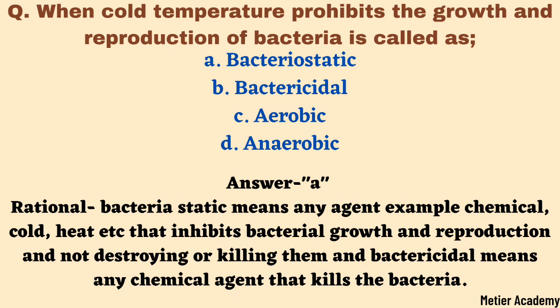The next question is, when cold temperature prohibits the growth and reproduction of bacteria, it is called as. Options are bacteriostatic, bactericidal, aerobic and anaerobic. And here the correct answer is option A, bacteriostatic. Bacteriostatic means any agent, for example chemical, cold, heat, etc., that inhibits the bacterial growth and reproduction and does not destroy or kill them, whereas bactericidal means any chemical agent that kills the bacteria.